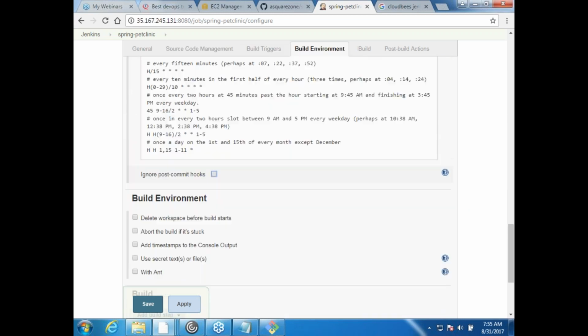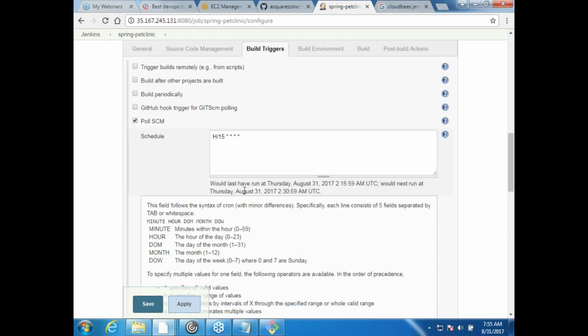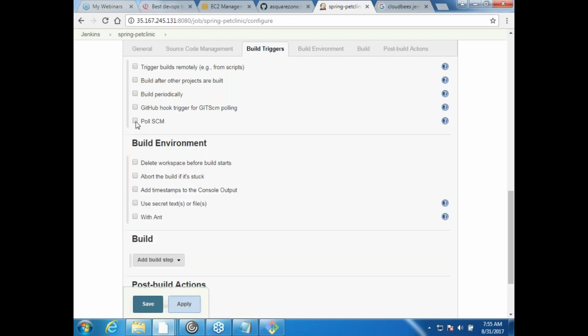That's it. And then once you go over there, it would also tell you when it last ran and when the next run would be. If you see, between runs there would be some difference. But I will not do this because I am not going to change the code, right? Spring Boot code, I'm not changing it. So I would just say build periodically.